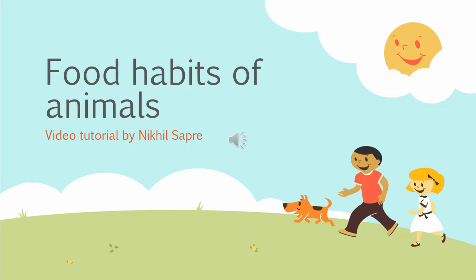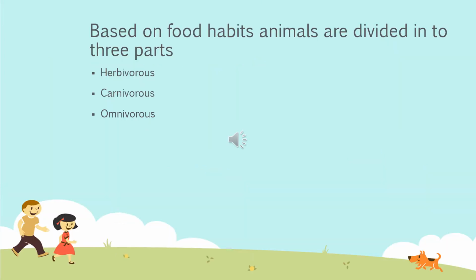Hello and welcome everyone. In this last video tutorial for the chapter Sources of Food, we are going to study what the food habits of animals are. Depending upon their food habits, animals can be divided into three categories: herbivorous, carnivorous, and omnivorous.